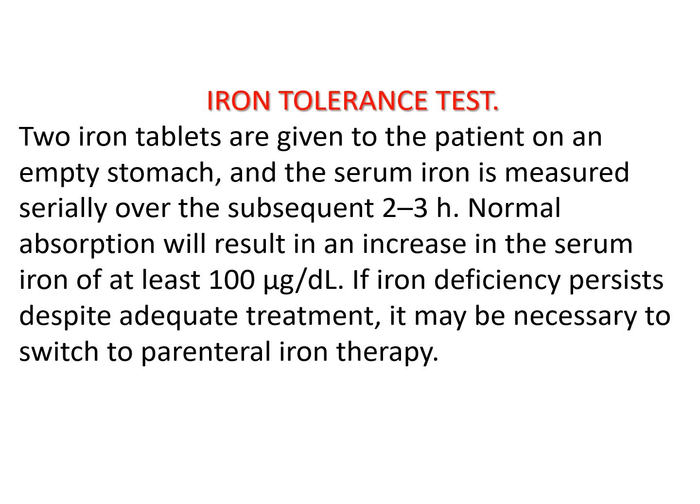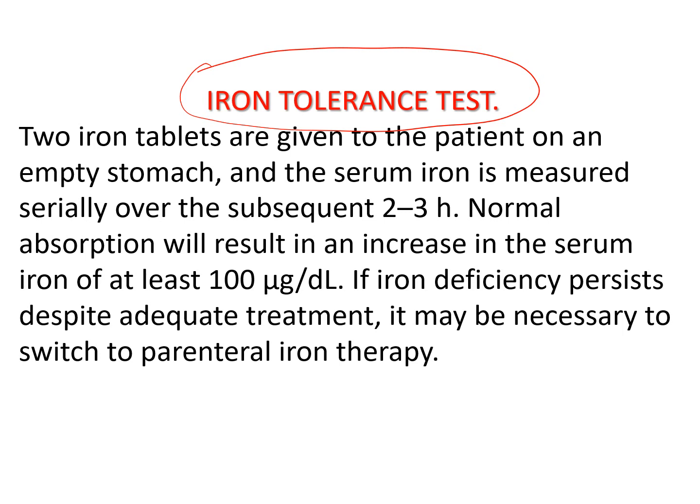If you check the patient compliance and you want to be sure he has no malabsorption, there is one simple test called the iron tolerance test. How do we perform this?